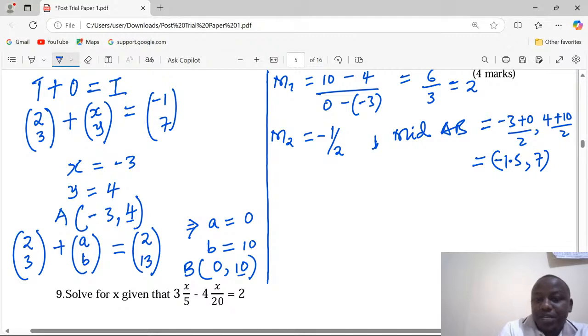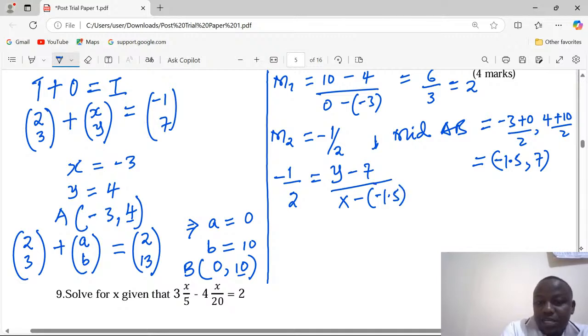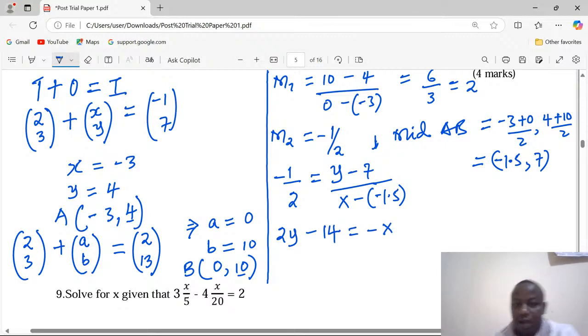So we can now express our gradient so that we get the equation: -half equals change in y, y minus 7, divided by change in x, x minus -1.5. Cross multiplication, 2y minus 14 is equivalent to -x. Then now -1.5 becomes a plus.